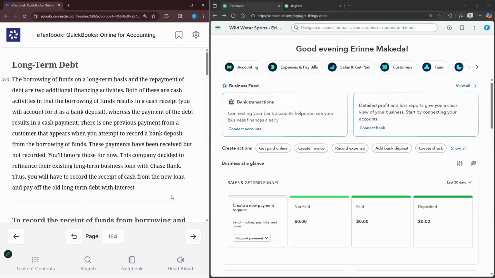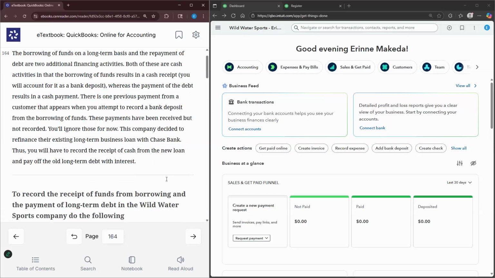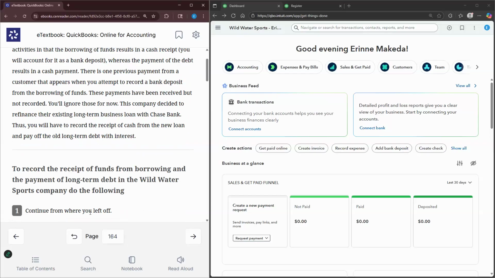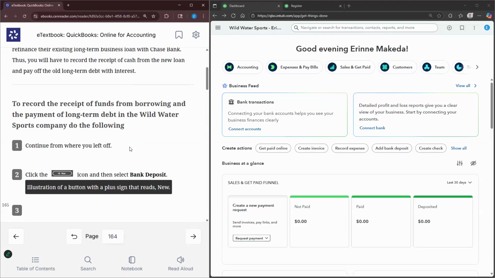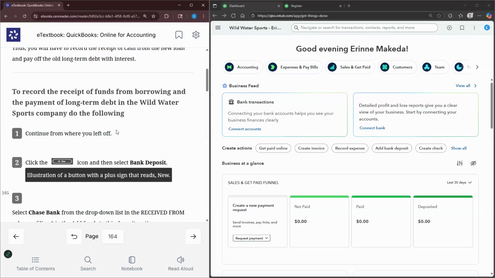So this company decided to refinance their existing long-term business loan with Chase Bank. So we're going to record the receipt of cash from the new loan and we're going to pay off the old long-term debt with interest. Because as you know, if you borrow $1,000 from the bank, you're probably going to end up paying back like $10,000 in interest. Or if we talk about student loans, don't even get me started with that one. But anyhow, I digress, okay?